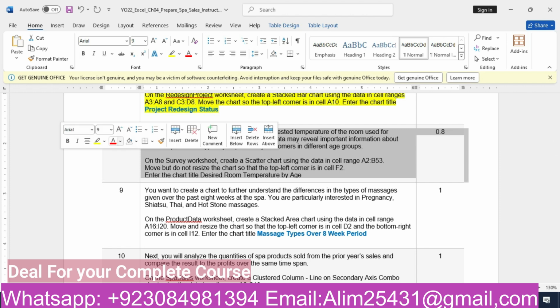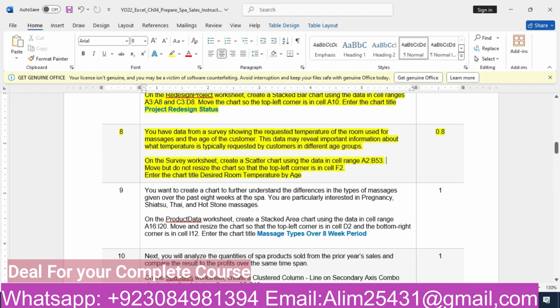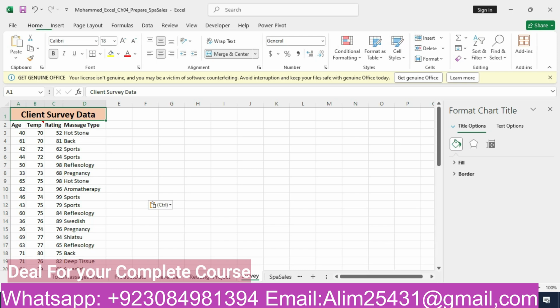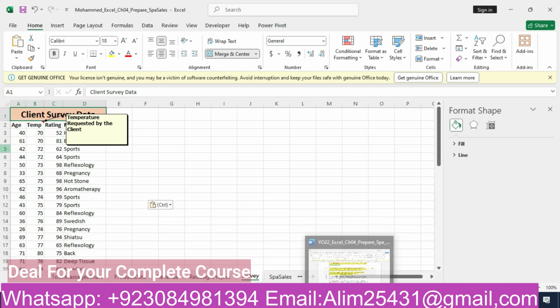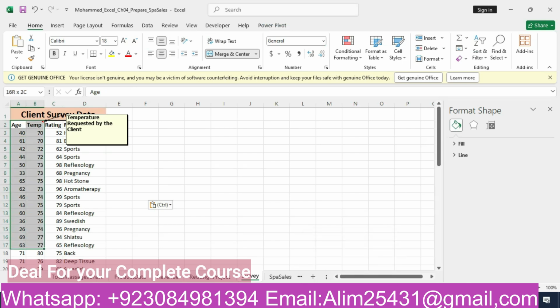Our eighth step is: you have data for a survey showing the requested temperature of the room used for massage and the age of the customers. This data may reveal important information about what temperature is typically requested by customers in different age groups. On the survey worksheet. So we will go to the survey worksheet. That's our survey worksheet. What it is saying: create a scatter chart using the data in the cell range A2 to B53. So we will select the A2 to B53.